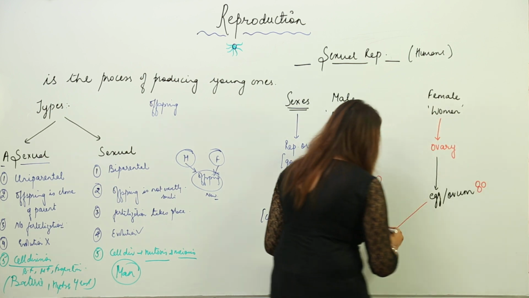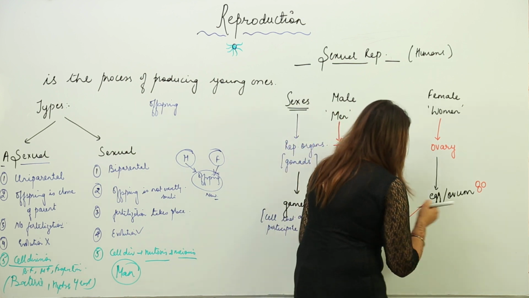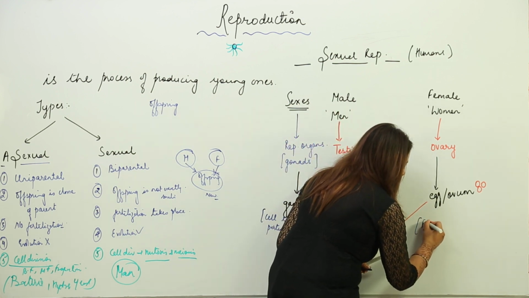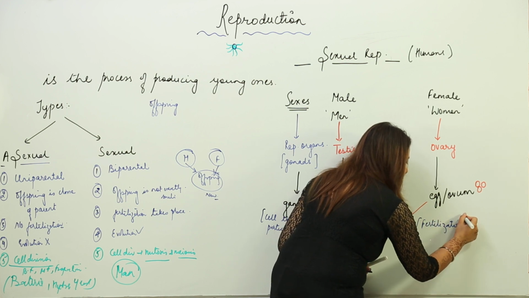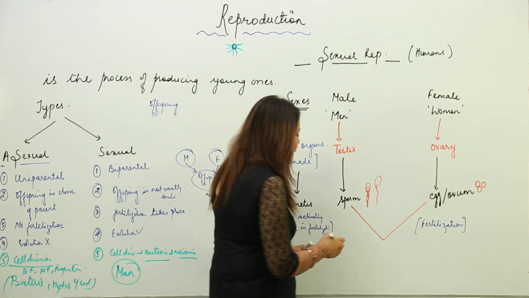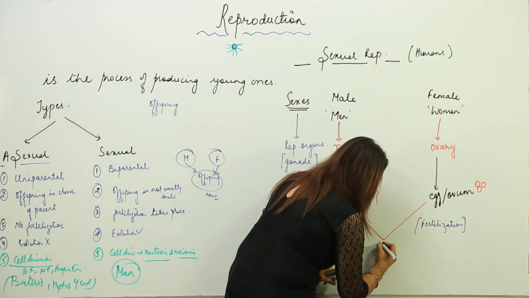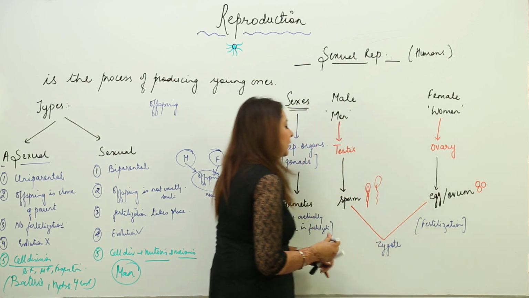When they fuse, that process is called fertilization. And as a result of fertilization, we get the zygote.